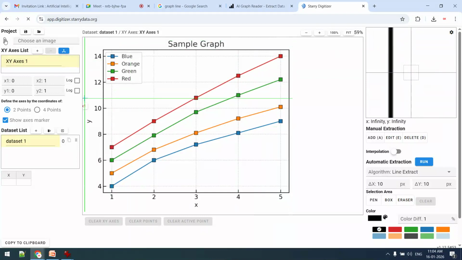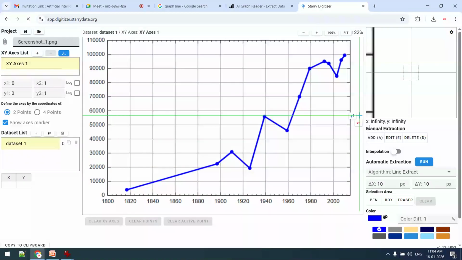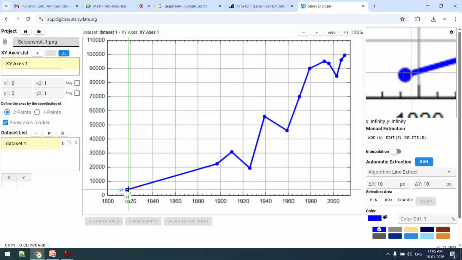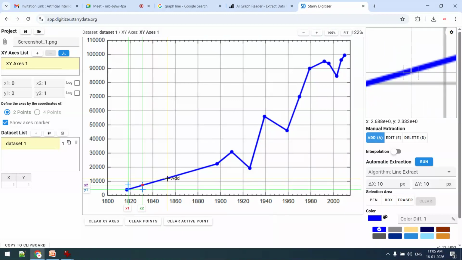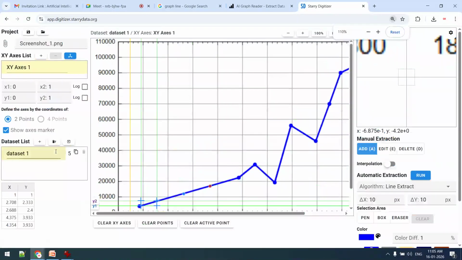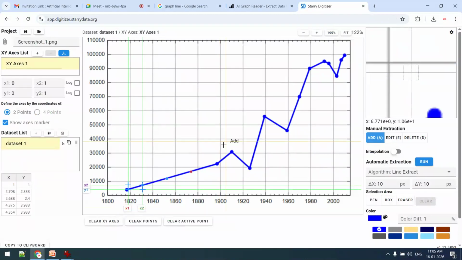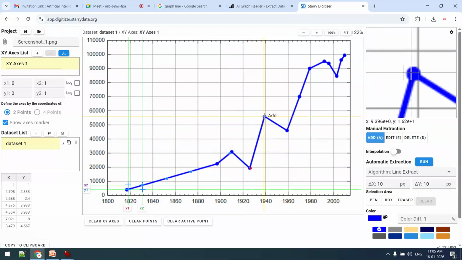Now one image I am uploading, this graph. Whatever screenshot I have taken from a research paper, from a particular document, from a book, whatever, for example I have taken a photo from my mobile phone. Now you can see that I will click on the coordinates. As soon as I am clicking, this is getting filled at right, and at bottom left you can see which coordinates I want to fetch. I am clicking on the coordinates.